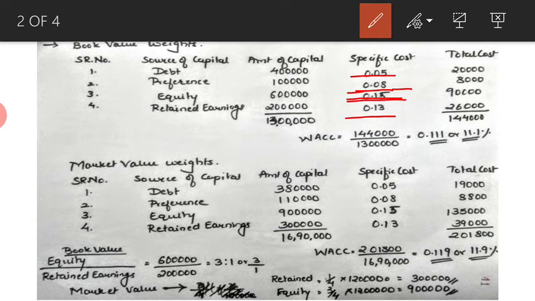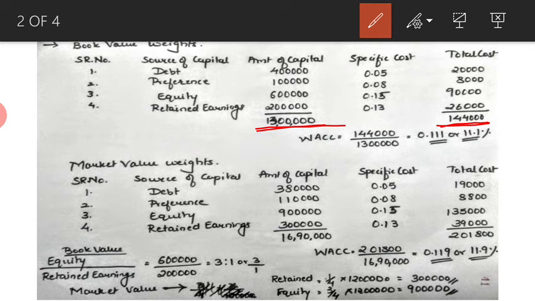Now how do we calculate the total cost? It's simple. 4 lakh into 0.05 gives you 20,000, 1 lakh into 0.08 gives you 8,000, 6 lakhs into 0.15 gives you 90,000 and 2 lakhs into 0.13 gives you 26,000. Once we calculate all the total costs, we take the total, which gives us 1,44,000, and the total amount of capital is 13 lakhs.